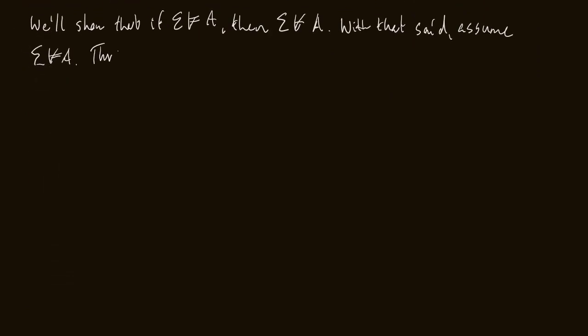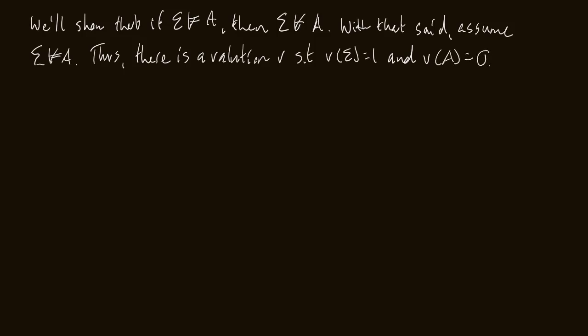Thus, there is a valuation V such that V of sigma is equal to 1 and V of A is equal to 0. What does it mean if V of A equals 0? Well, that means that V of not A would be equal to 1, right?